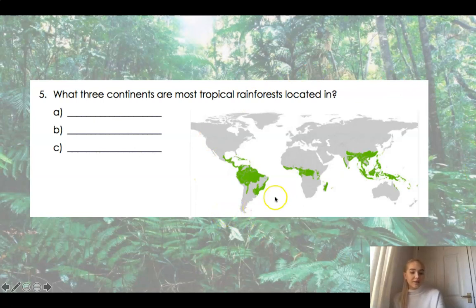So all you need to do is locate this continent, write it down. This continent, write it down. This continent, write it down. I'll give you a clue. One of the continents is where the Amazon rainforest is. Where is the Amazon rainforest?